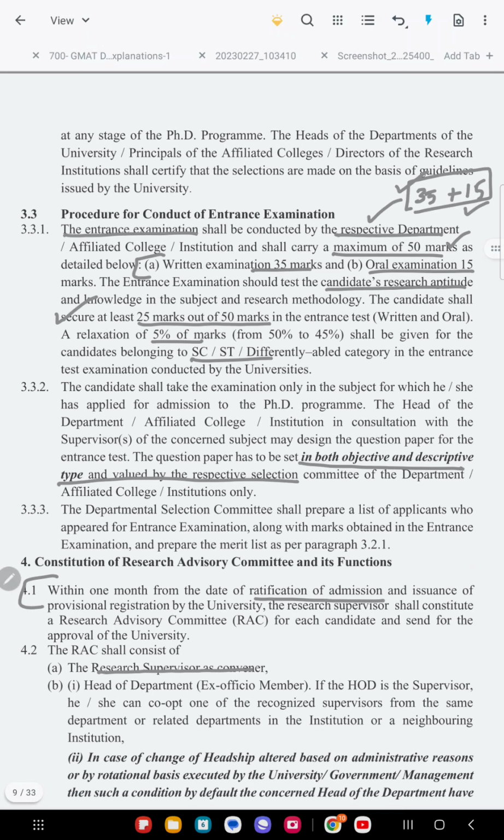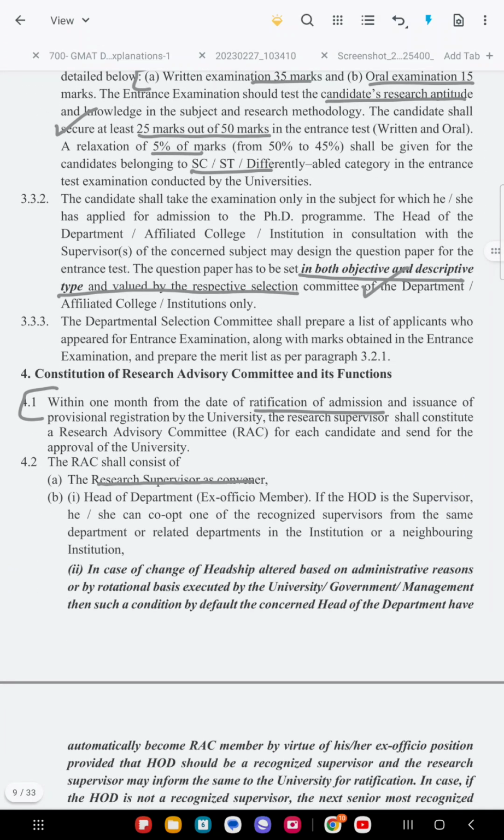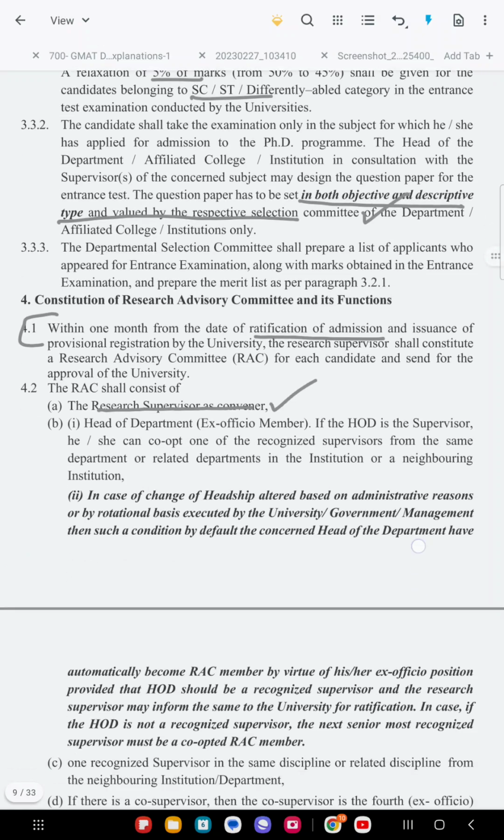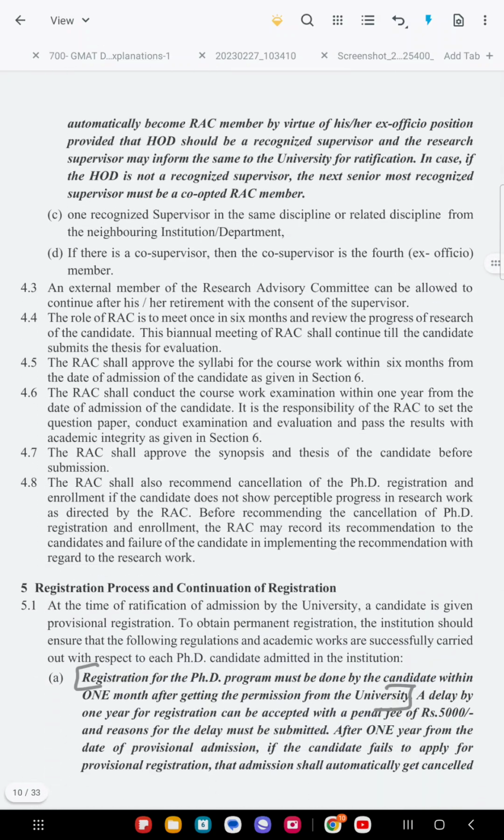This exam is both objective and descriptive. The 35 marks can be objective as well as descriptive, that is, choose the best answer, and at the same time you have to write 5 marks and 10 marks questions. Within 1 month, all the announcements and results will be made, and you will be given a research supervisor also. They make a list based upon your topic and research interest, and they will appoint a research supervisor as a convener. So this is the convener.